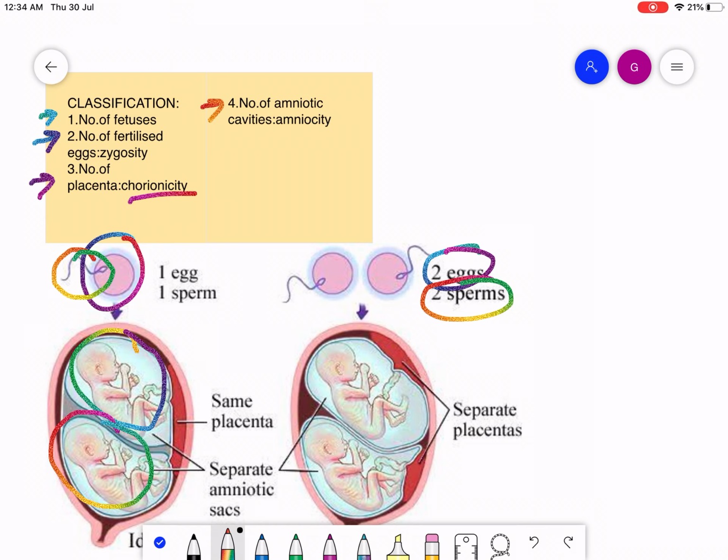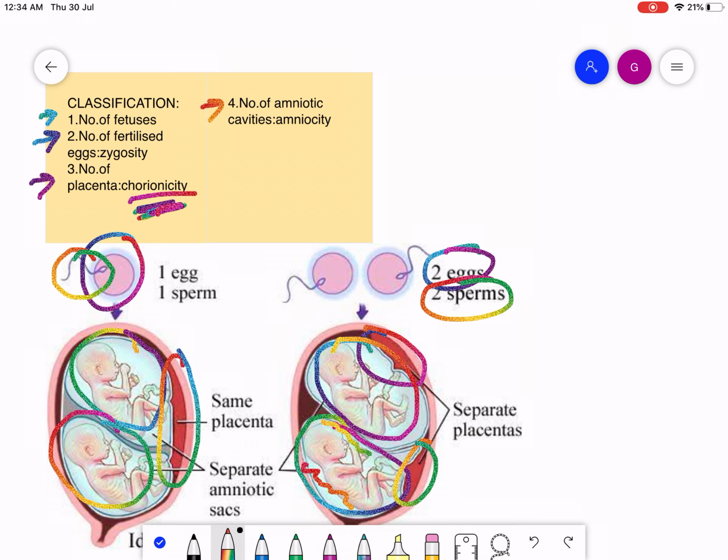Number three is number of placentas, which is chorionicity. Whenever I use this word chorionicity, it means that I am talking about the placenta. Here we have one placenta, here we have one, and this is another one. So two placentas are there, on the basis of chorionicity. Number four is on the basis of number of amniotic cavities. As you can see, this is one amniotic cavity, this is another one, and this baby is floating in this fluid which is known as amnion.